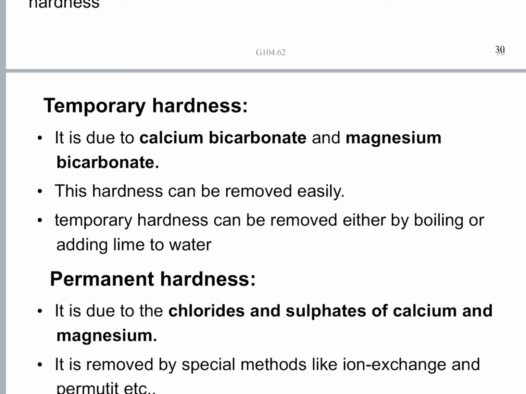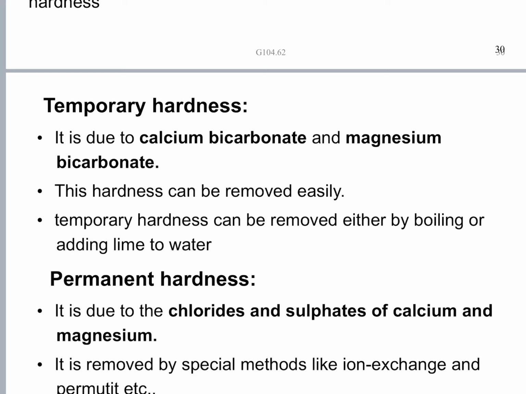So when they are no more present in the water, the hardness caused by these salts will be removed. See, in the water boiling vessel, if you put your hand, you are able to touch some particles sticking to the inner surface of the vessel. These are nothing but the salts, calcium bicarbonate and magnesium bicarbonate salts, which are decomposed and precipitated at the bottom and sides of the vessel. That's what you are able to feel. In the cooker also, if you boil the water, you can feel the same thing.